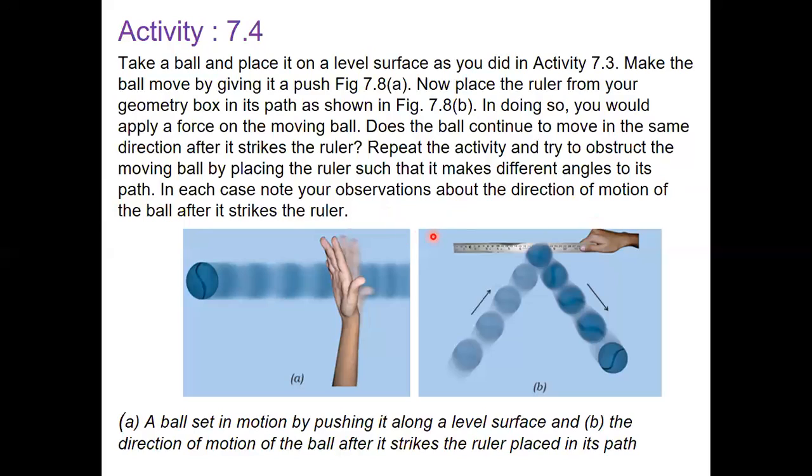See children, a ball set in motion by pushing it along a level surface is shown in A. And in B, the direction of the motion of the ball after it strikes the ruler placed in its path. See children, the ball's direction has been changed here when the ruler obstructs it. This means that when a force is applied, the object can change its direction.